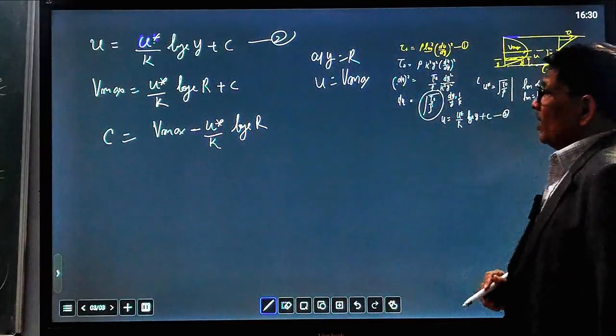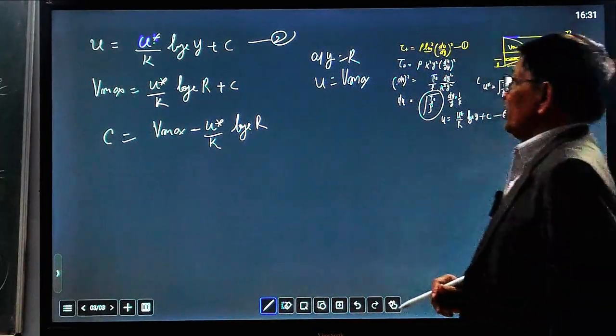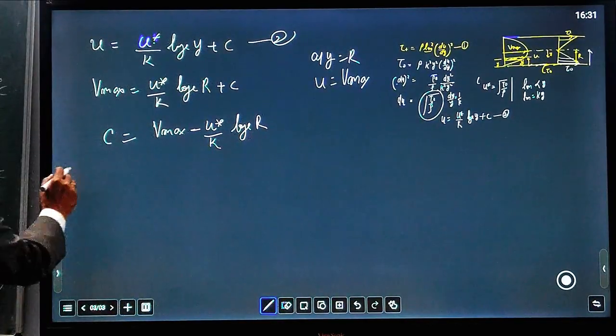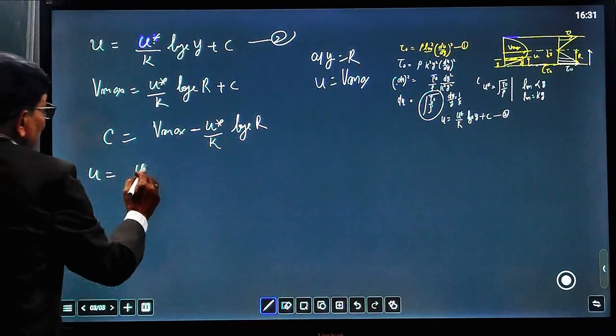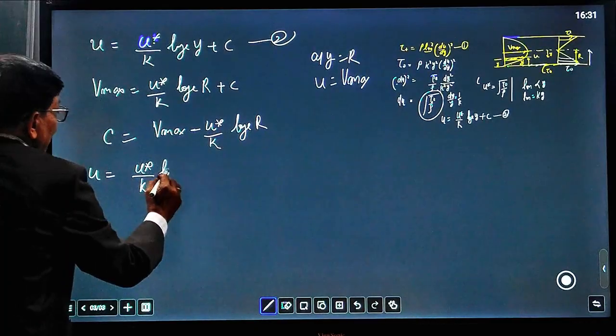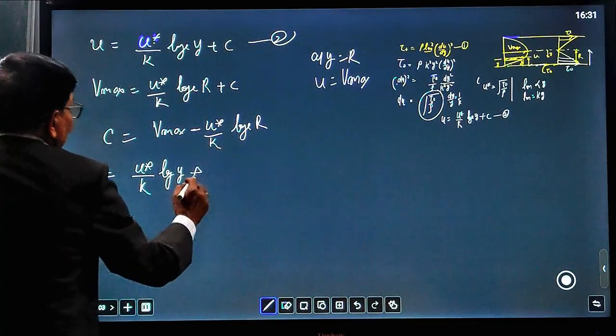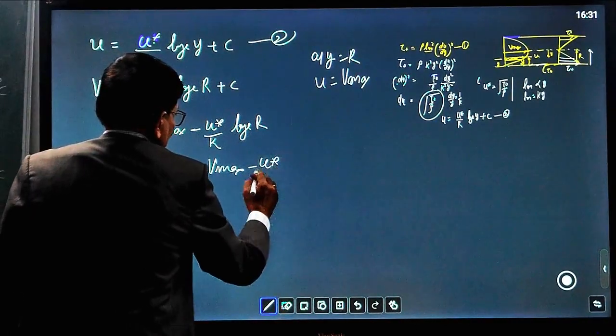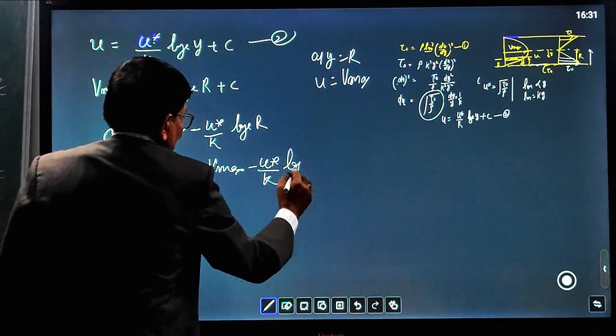Putting this value of constant c in equation number 2, u becomes u star upon k log y plus v maximum minus u star upon k log r.